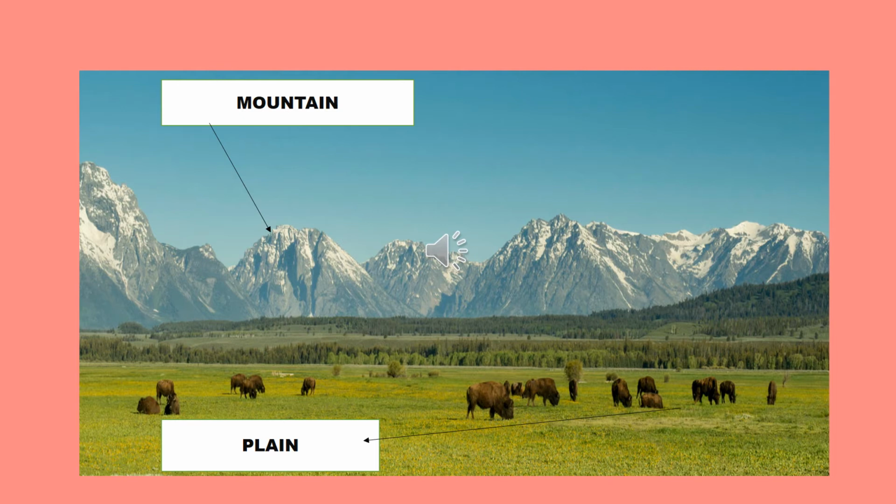A plateau is also raised land, but it has a flat top. But a plain is flat land. There are no mountains, hills or plateaus in a plain. So the best example, just go out and see the ground. So that is the plains. Here you cannot see mountains or hills or plateaus, right?